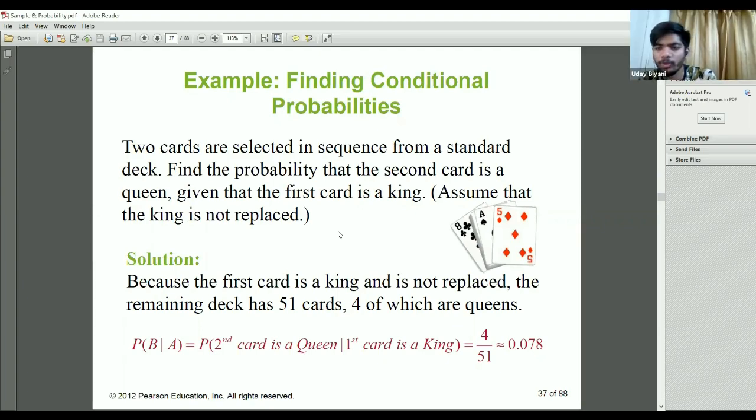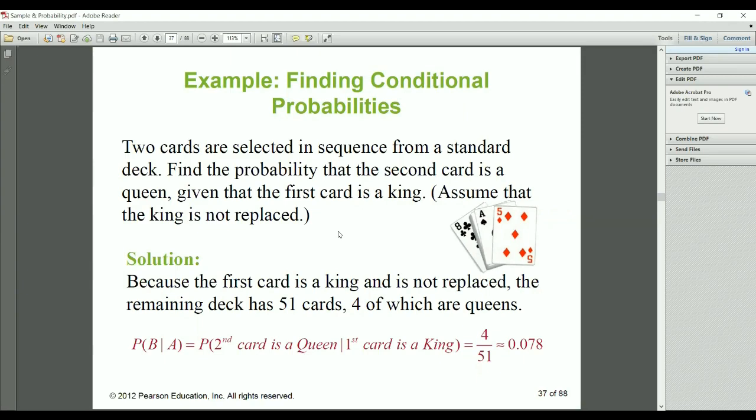It should be 52, no? Total are 52 cards. Here it says find the probability that the second card is a queen given that the first card is a king, so the first card is already considered a king. From our sample space, one card is considered a king. That is why it is 51.